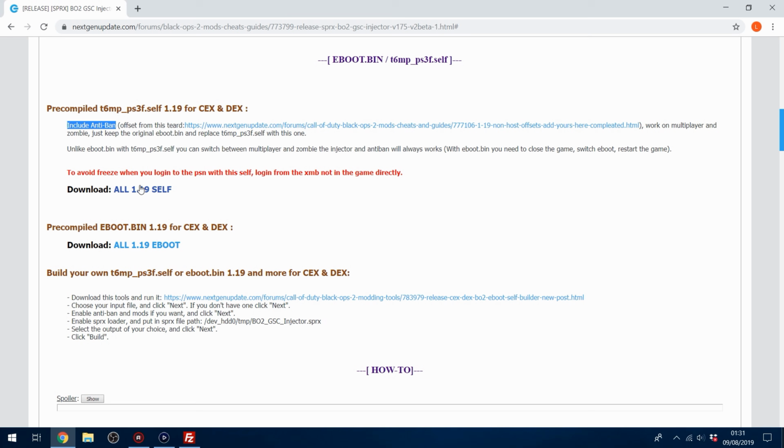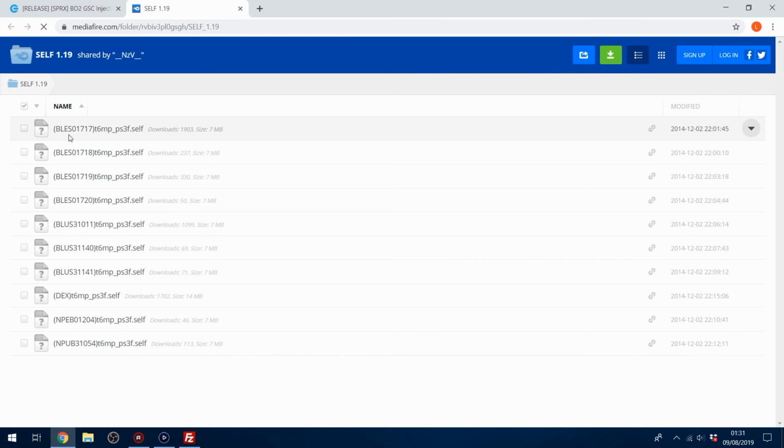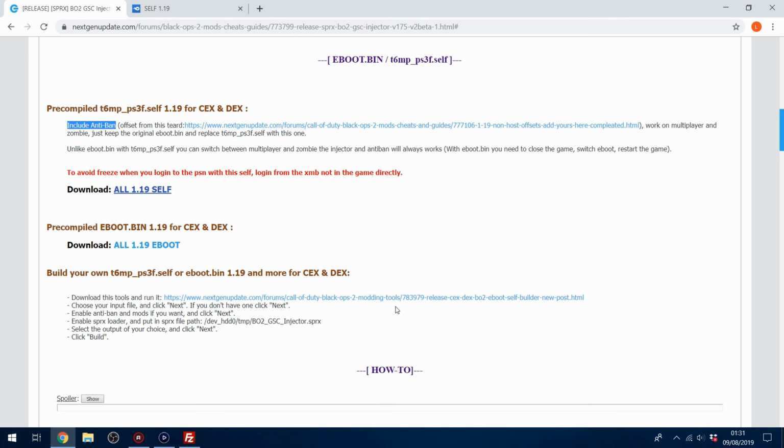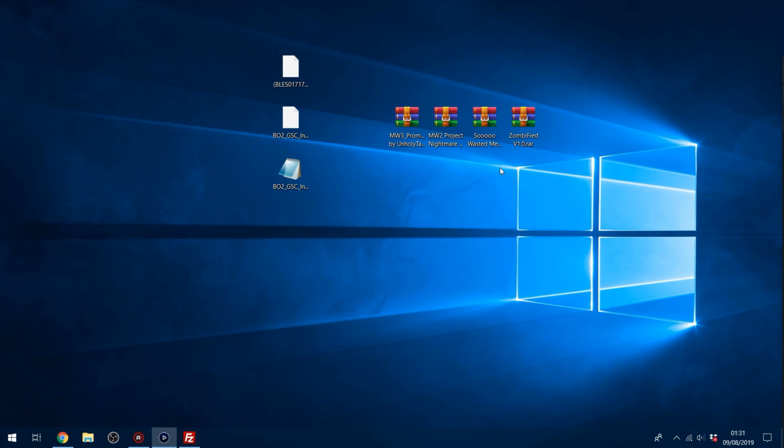So what we're going to do is download the self file. Now if we open this up, you can see that there's different ones for the different title IDs, so you need to make sure you know what version of Black Ops 2 you have and which title ID it is, and then download the self file that corresponds to that title ID. So then what we're going to do is download some menus. I've got the zombie menu for Black Ops 2, and then I've also got the Jiggy menu, Jiggy V4, which is a multiplayer menu.